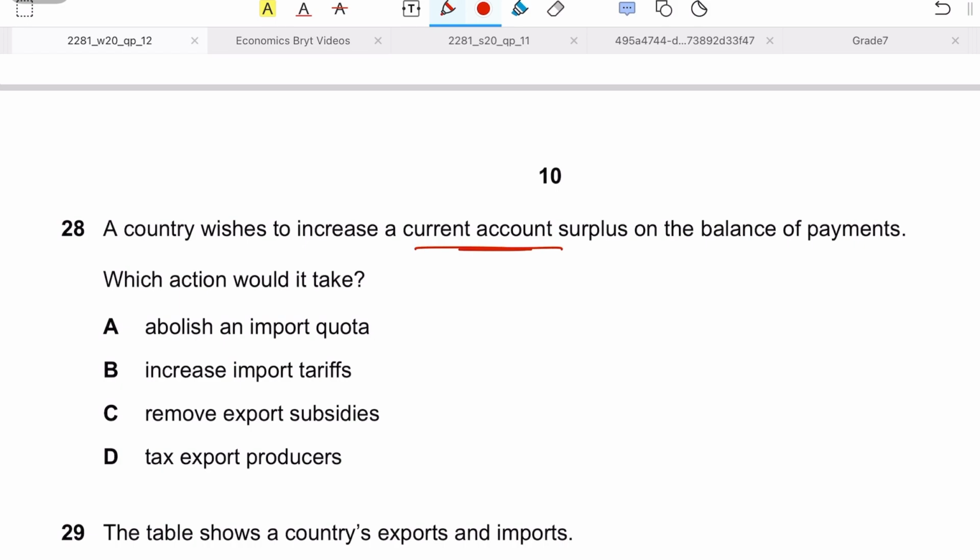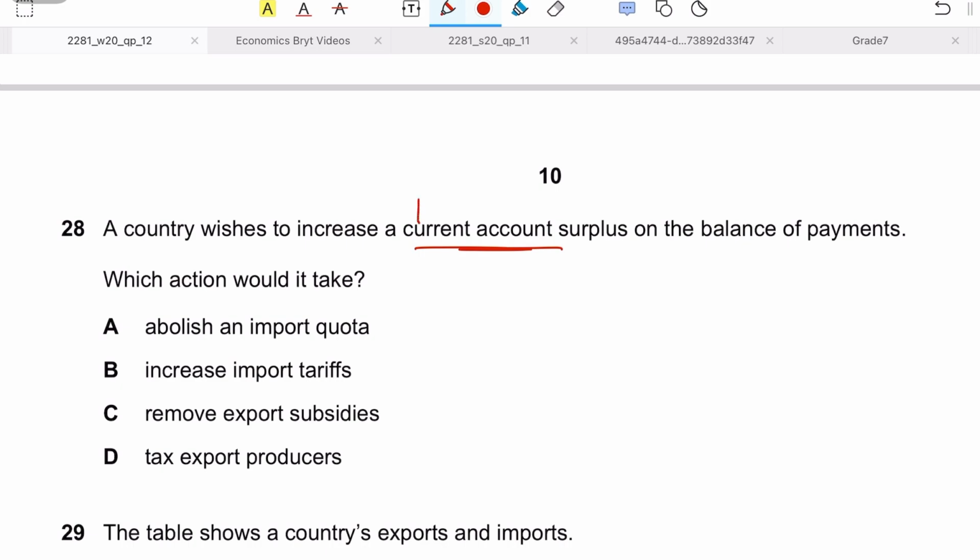So first of all, you need to know what a current account actually is. A current account basically measures the flows of money, the inflows and outflows, that is money coming in and money going out because of various reasons.